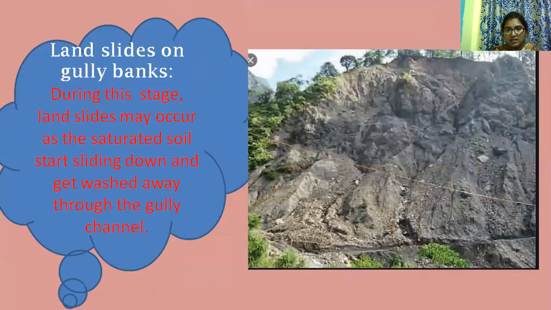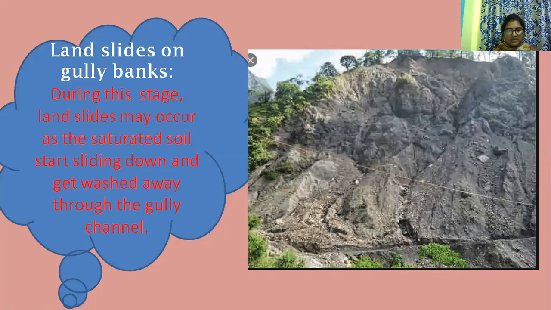Narrow channels, this is the next one. Landslides. The figure shows the landslides. During this stage, landslides may occur as the saturated soil starts sliding down and gets washed away through the gully channel.